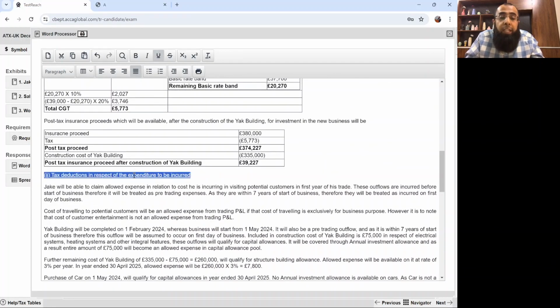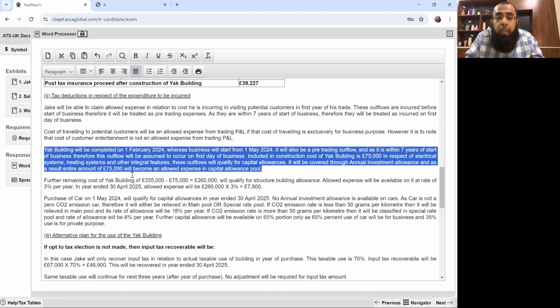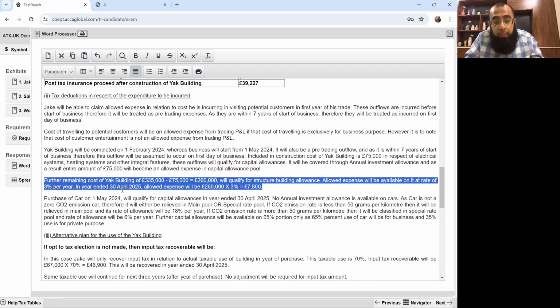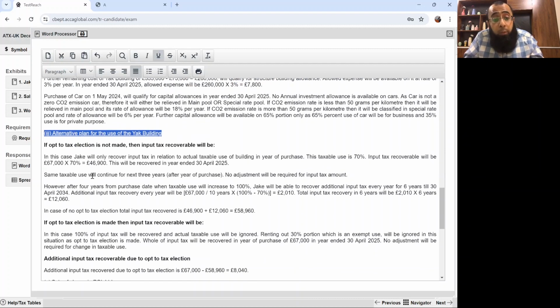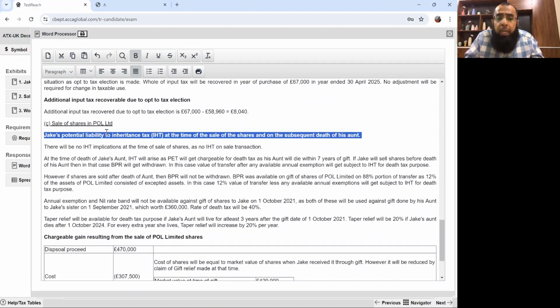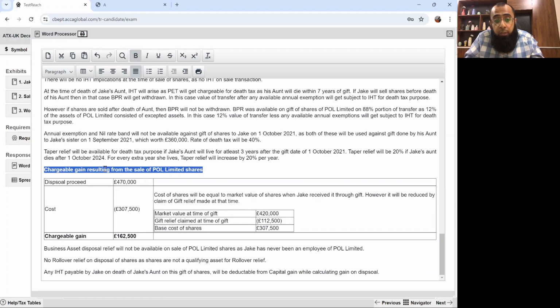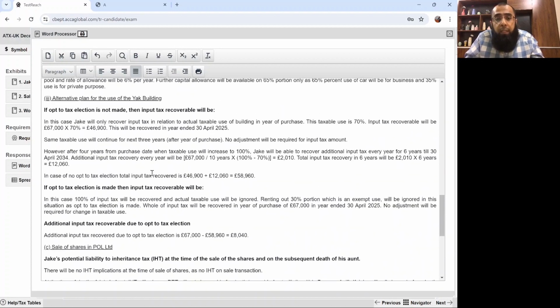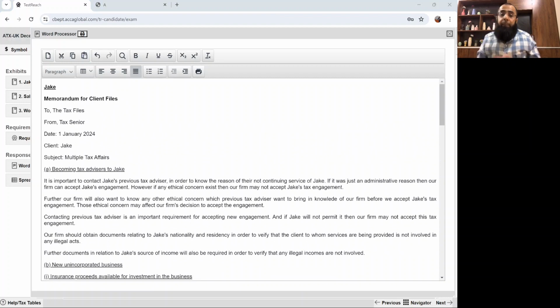Then we looked at the deductions in relation to the expenditures which he has incurred. One was the normal trading expense, and the other was purchase of asset. So capital allowance and structure and buildings allowance were relevant. Then the VAT part, that was also an easy one for a student who has a good understanding of value-added tax rules. And disposal of shares, IHT implications, believe me, it was very easy, and the CGT implications. So if you look at this entire answer, I particularly believe that it's very easy.